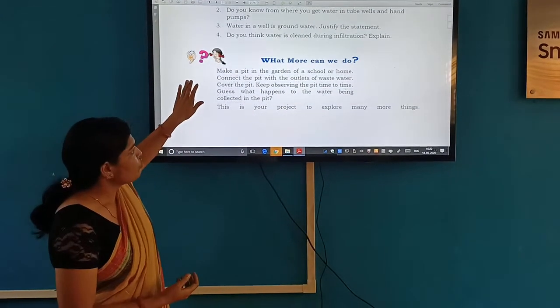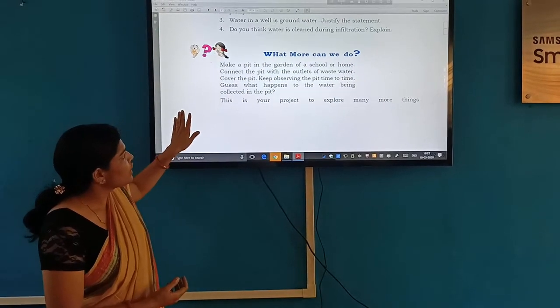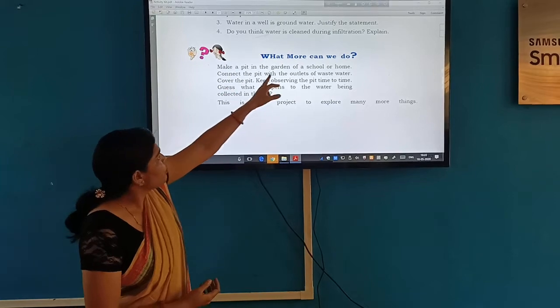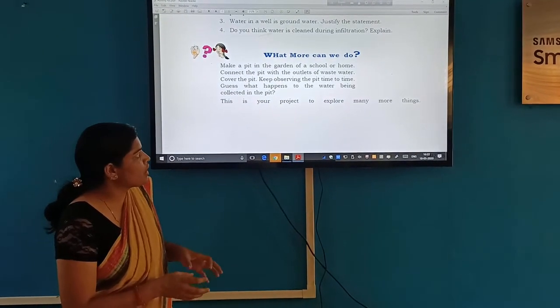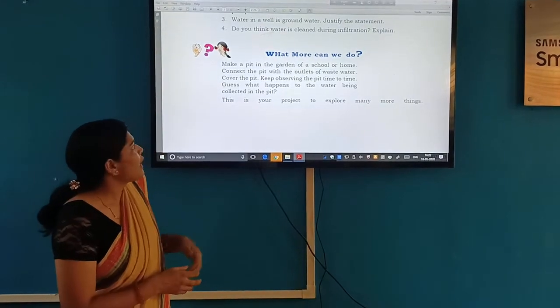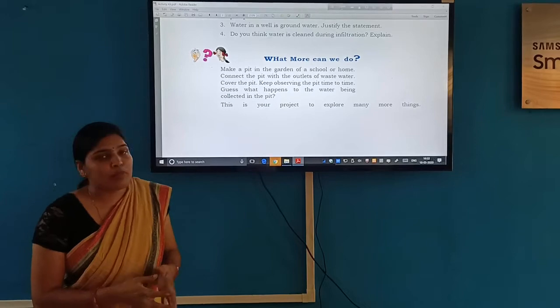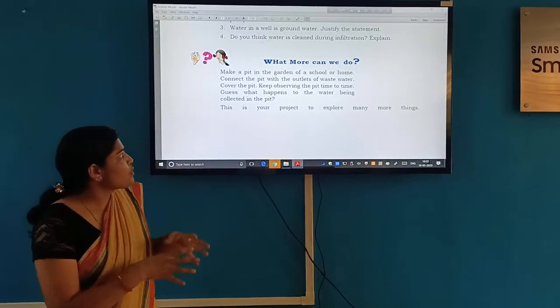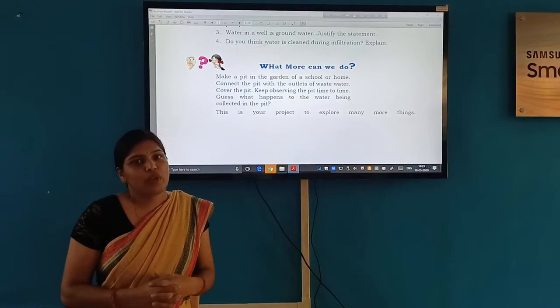Then one more thing we can do: make a pit in the garden of the school or home, connect the pit with the outlet of the wastewater and cover the pit. Keep observing the pit from time to time and guess what happens after the water is collected in the pit. This is one more activity you can do at your home.